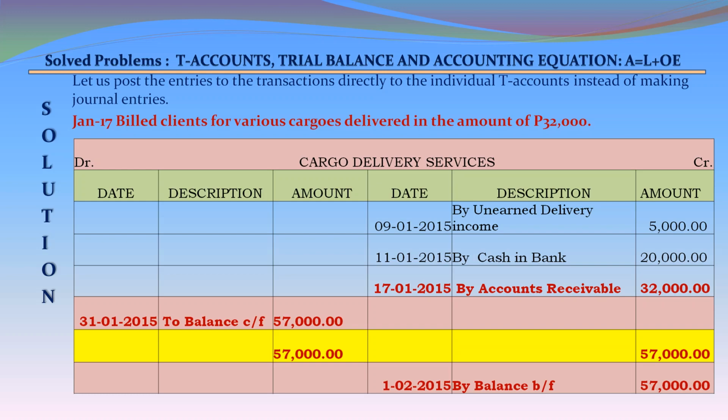We are closing this account as there are no further transactions in cargo delivery services in the month of January. On the debit side 31st January 2015 to balance carried forward 57,000, and on the credit side 1st February 2015 by balance brought forward 57,000.